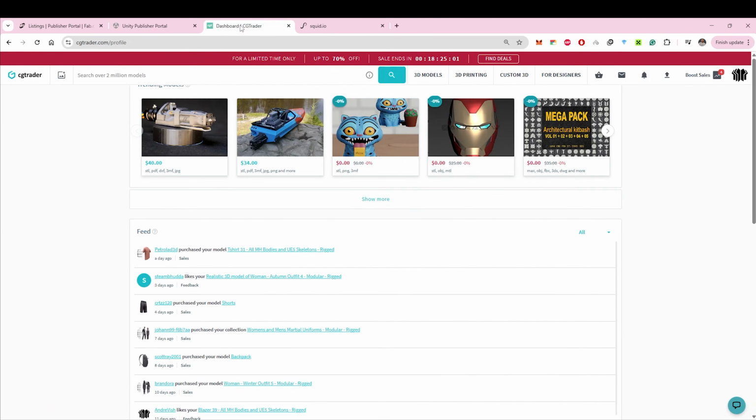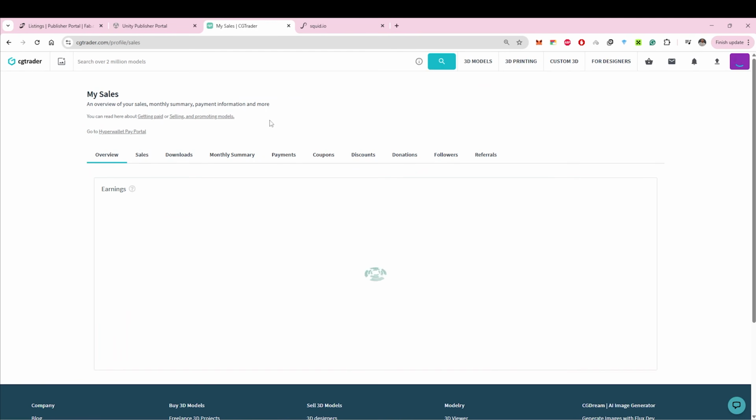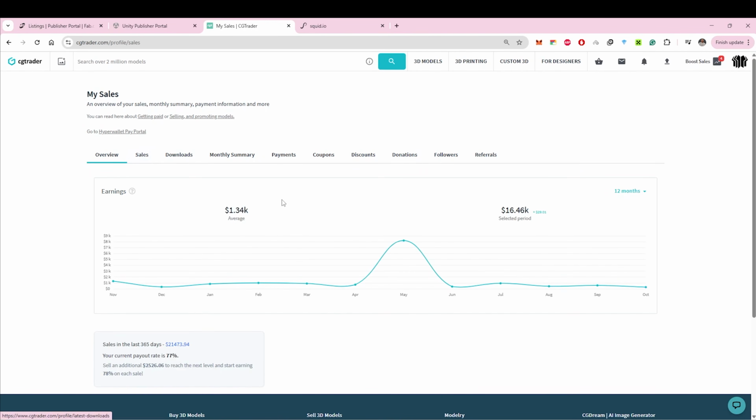Now let's move on to CGTrader. Mostly closing again, about 95%. Let's open my sales. So, on CGTrader I uploaded the same models as on Fab. Unreal Engine formats plus extra formats like FBX plus textures, 3ds Max, etc. The income here is smaller compared to Fab, but still noticeable.